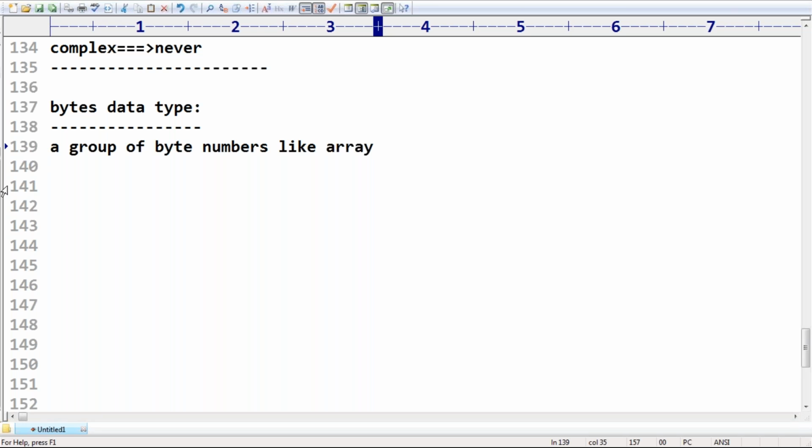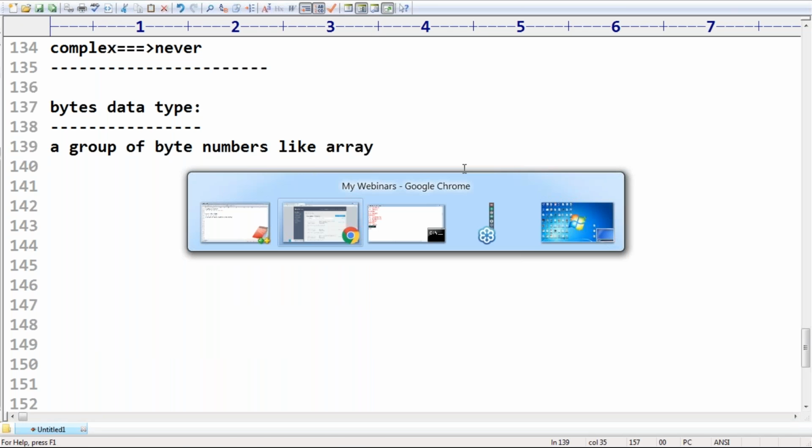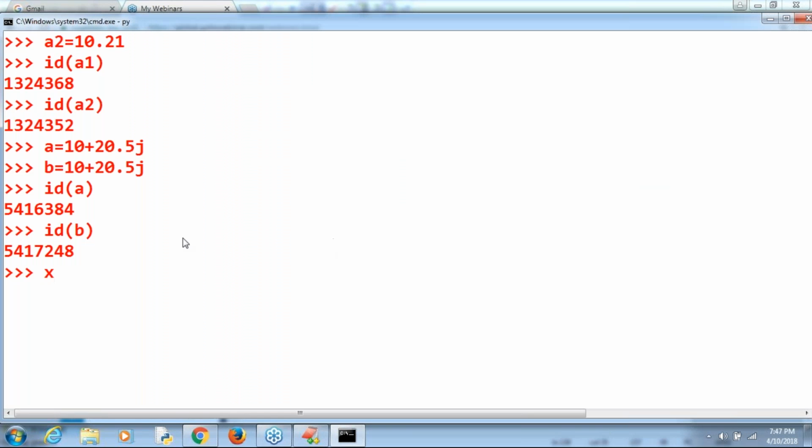What does it mean? Just have a look once. Here, x is equal to 10, 20, 30, 40. Four values are there. b is equal to bytes of x.